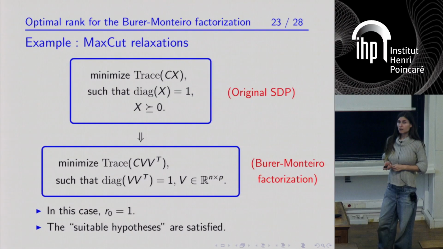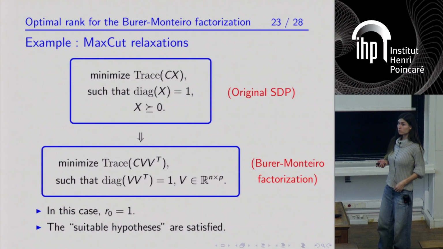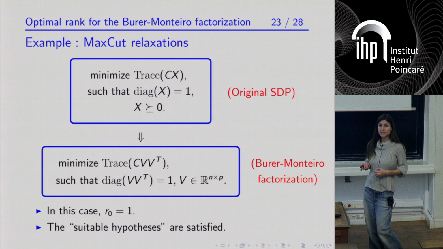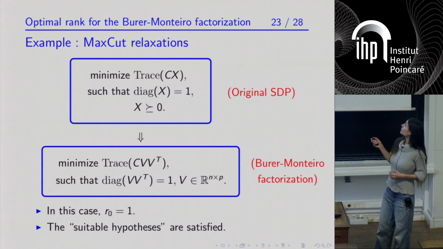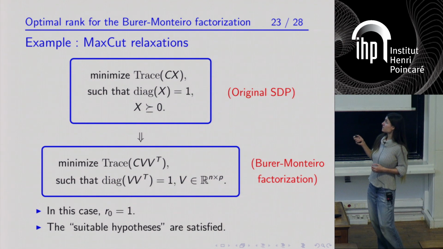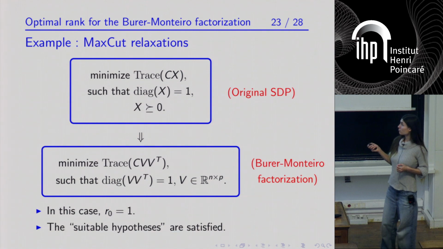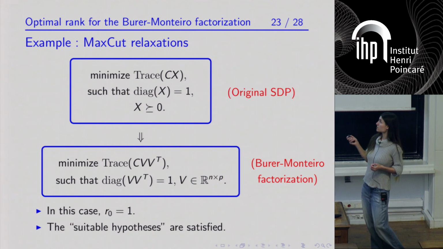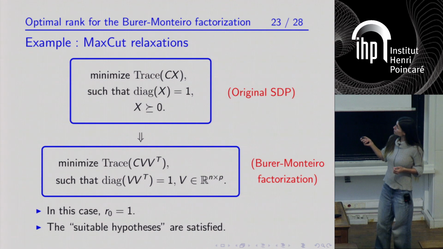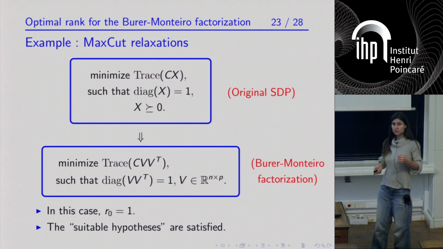To give you an example, let's apply the theorem to semi-definite programs that arise as instances of max-cut relaxations. I recall to you that these programs have the following form. You want to minimize the trace of Cx under the constraint that x is positive and its diagonal contains only ones. When you factorize, you get the program: minimize the trace of CVV transpose such that the diagonal of VV transpose is equal to 1, so this condition is equivalent to the fact that each row of V